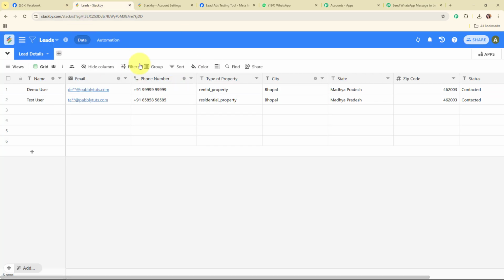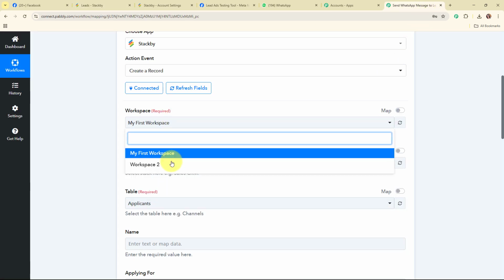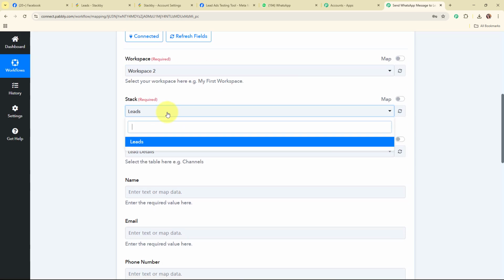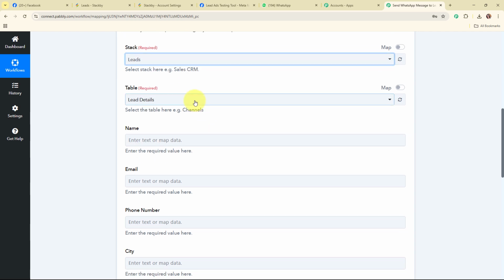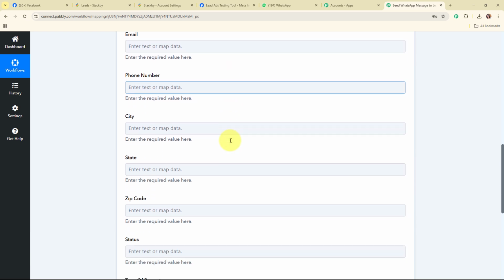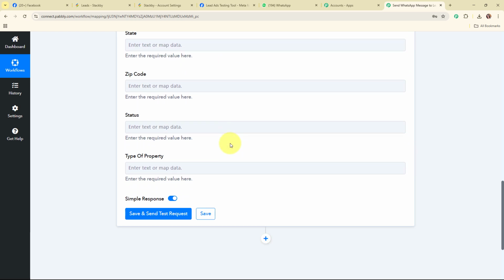Alright, so here in my Stackby account, you can see my workspace name as workspace 2, and here you can see the other names as leads and lead details. So let's move back to our Pabbly's workflow, and here I'm going to select my workspace as workspace 2. Now after selecting the workspace, I'm going to select my stack as leads and the table as lead details. Alright, so now after selecting all the required details, it is asking me to enter the name, email, phone number, city, state, zip code, status and the type of property.